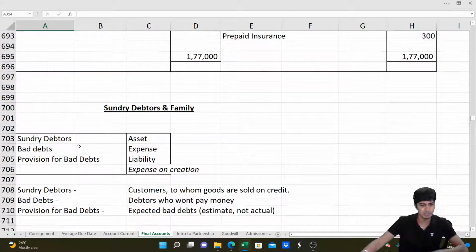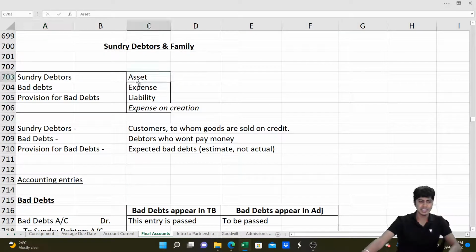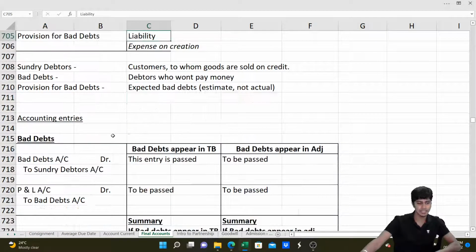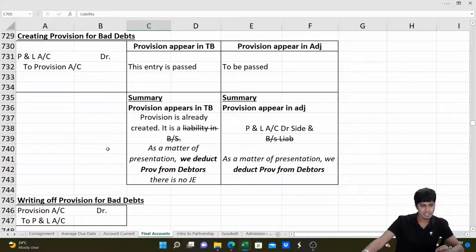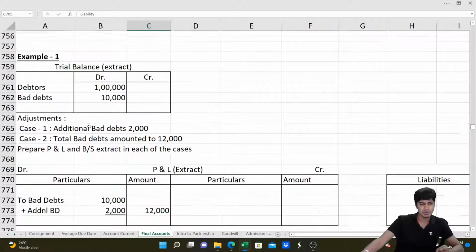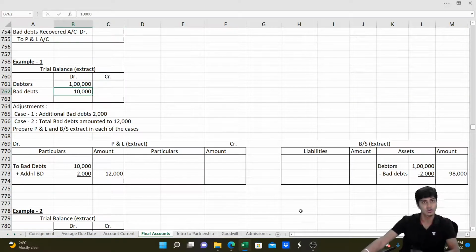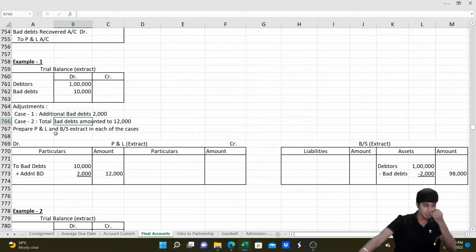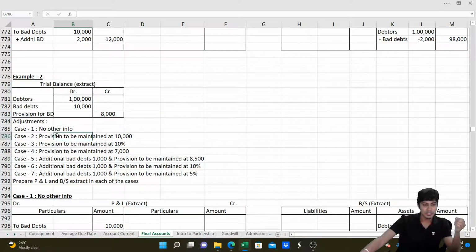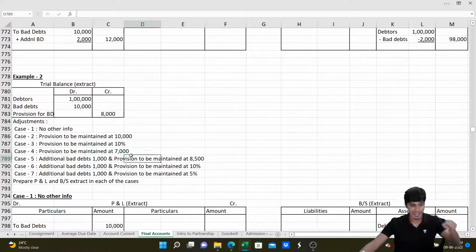See here, sundry debtors and so on. We have it in detail. Sundry debtors is an asset, bad debts is an expense, provision is a liability. Small problems, yeah, we did small capsule problems. See example 1. Trial balance: debtors is 1 lakh, bad debts is 10,000. How do you adjust? Then there is additional bad debts of 2,000. How do we adjust? Total bad debts is 12,000. Then we bring in provision to be maintained at 10%, provision to be maintained at 7,000, which needs writing off of some amount of provision. There is additional bad debts and provision, additional bad debts and provision at percentage.